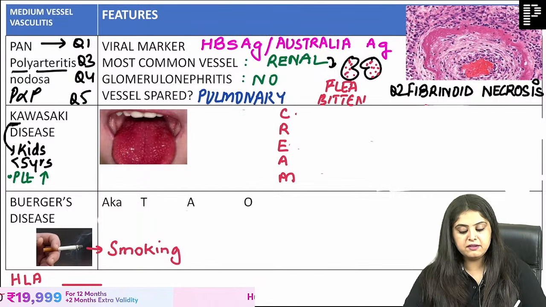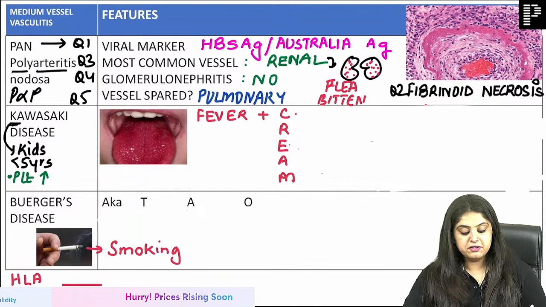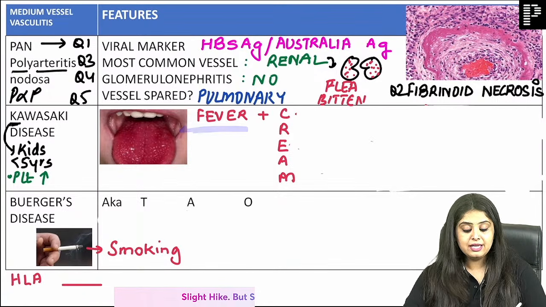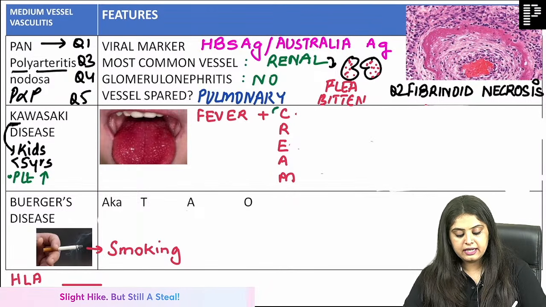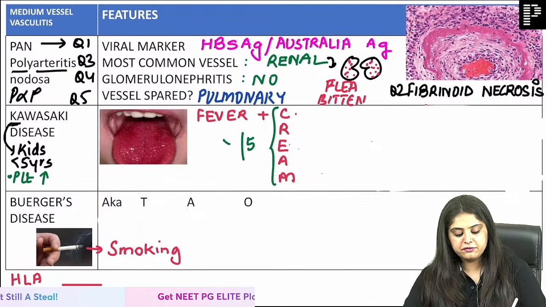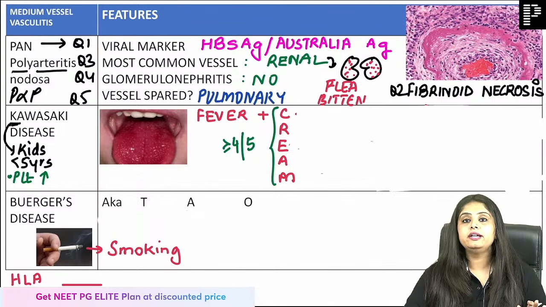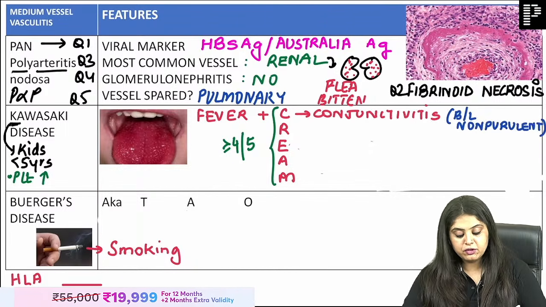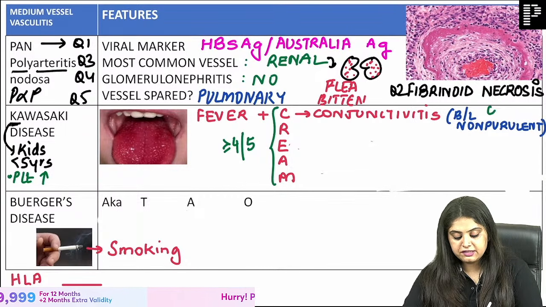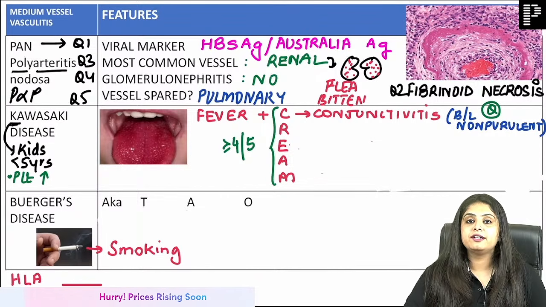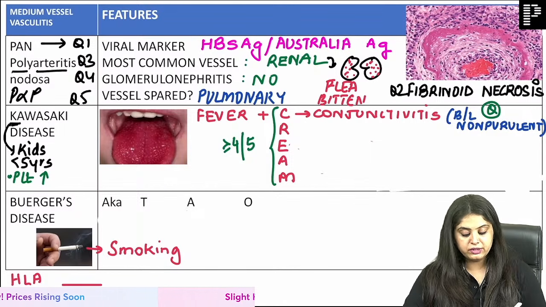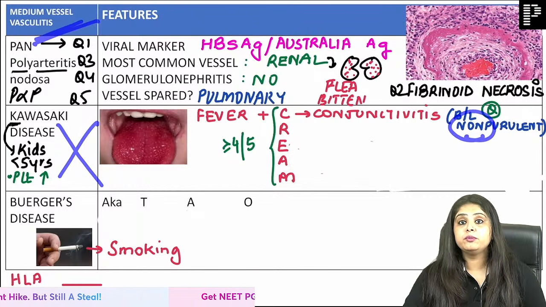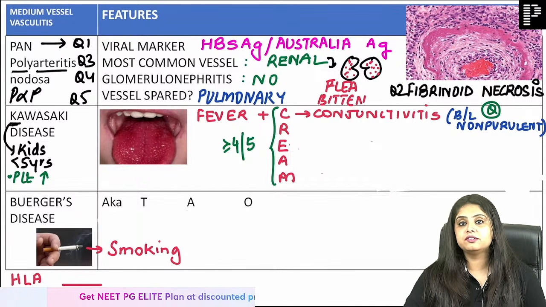So what's the criteria for Kawasaki? Number one, fever. Fever is like a mandatory criteria. It has to be there. After that you have the CREAM criteria, and out of these 5, at least 4 should be present to call it Kawasaki. What is C? C stands for conjunctivitis. The question in the last exam was, what kind of conjunctivitis, purulent or non-purulent? You know that this is not a bacterial infection, this is a blood vessel problem. So it is a non-purulent conjunctivitis. That was a previous year question.